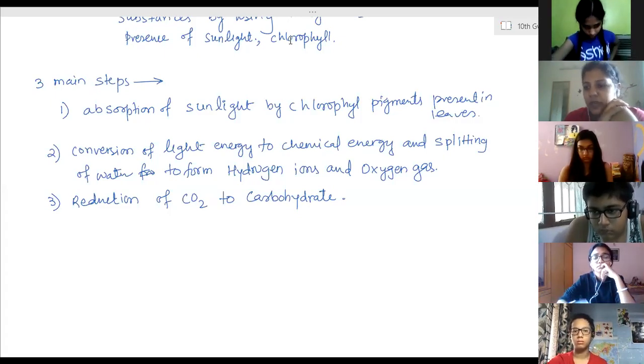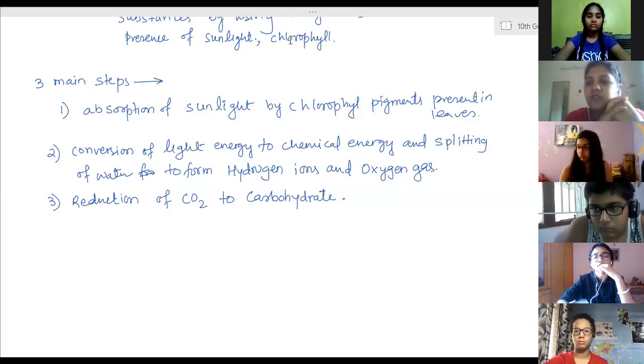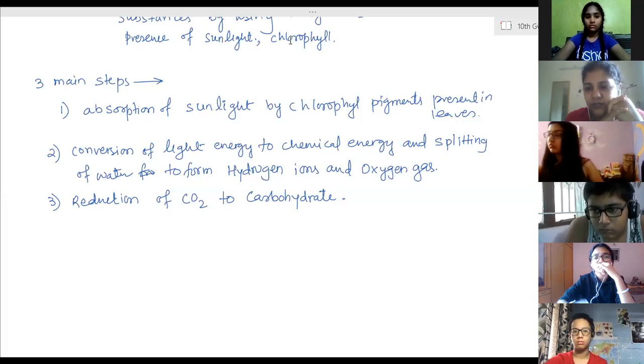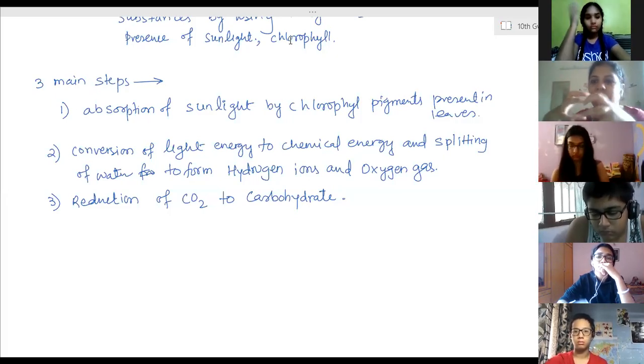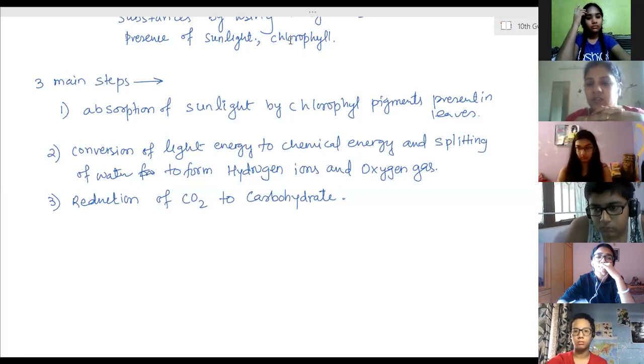Bile's main function: it actually does not have any enzyme, but still it is important for the digestion of fats, because a fat molecule is very big and complex. The binding between the atoms is very complex, so digestion of that fat will not be easy. In such cases, the bile juice starts acting on it. It starts breaking the complex substance into simpler ones.